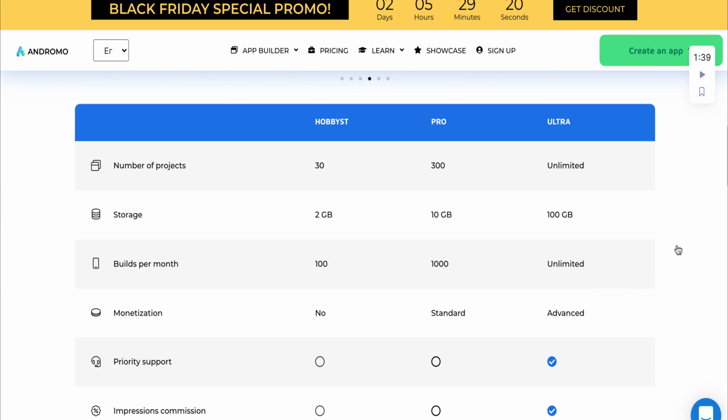If we go down, I like how it breaks down just what I can be doing very easily with the 3 different levels. The number of projects for Ultra, I can have unlimited. Pro, I can have 300. Both of those I feel are very generous. Depending on the app, where it says storage for 10 gigs or 100 gig, it kind of just depends on the type of app you're trying to create and the storage that you need, the capacity. If I'm trying to create an app where I'm uploading videos, the storage is going to be completely different if I'm only going to be doing audio or pictures.